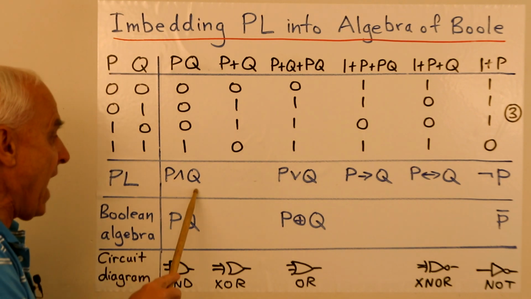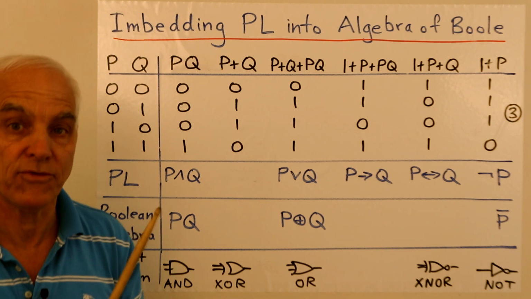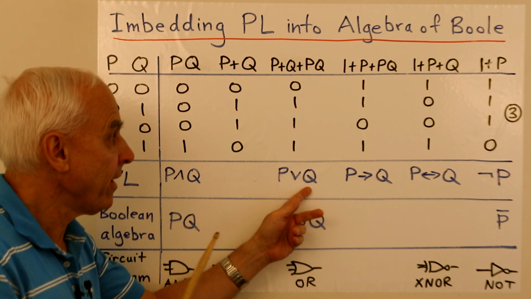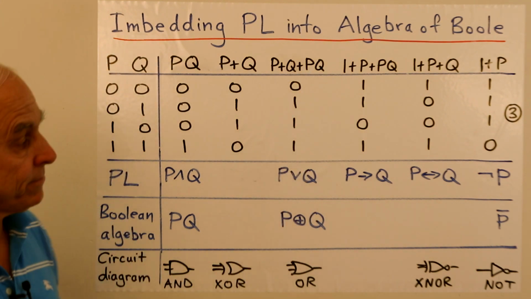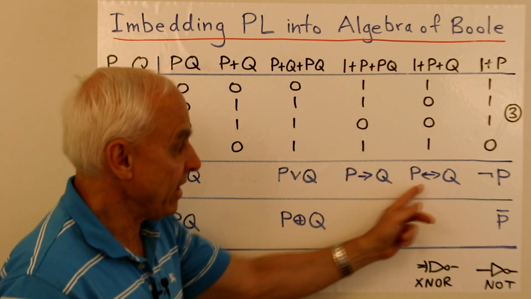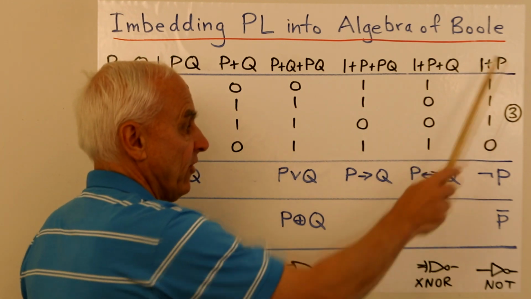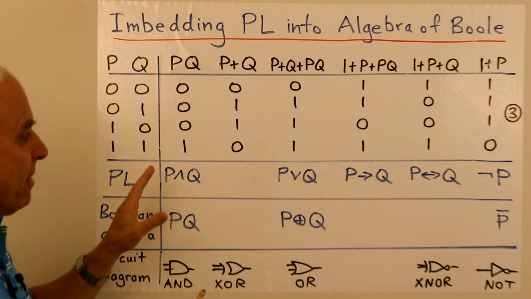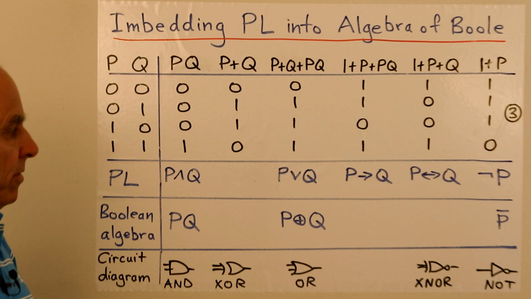So P and Q is just the same as what we're calling P times Q. P or Q is the same as what we're calling P plus Q plus PQ. P implies Q, that's the same as this one. P equivalent to Q is the same as this one, and not P is the same as this one. So this way we can embed our 5 basic propositions inside the algebra of Boole.